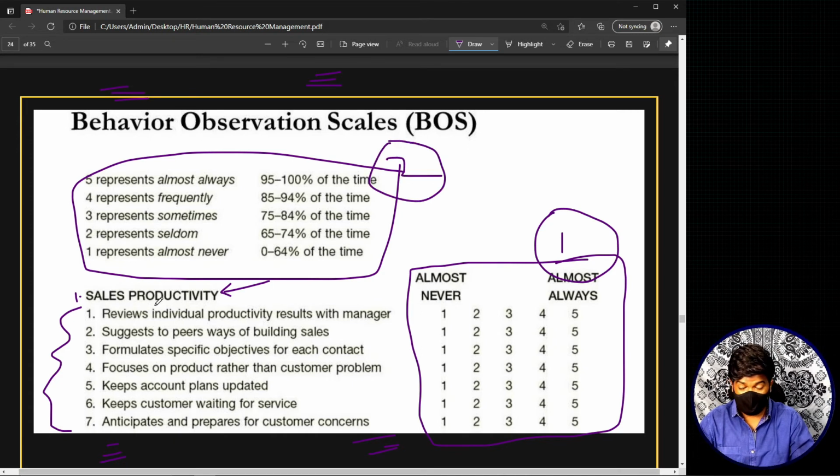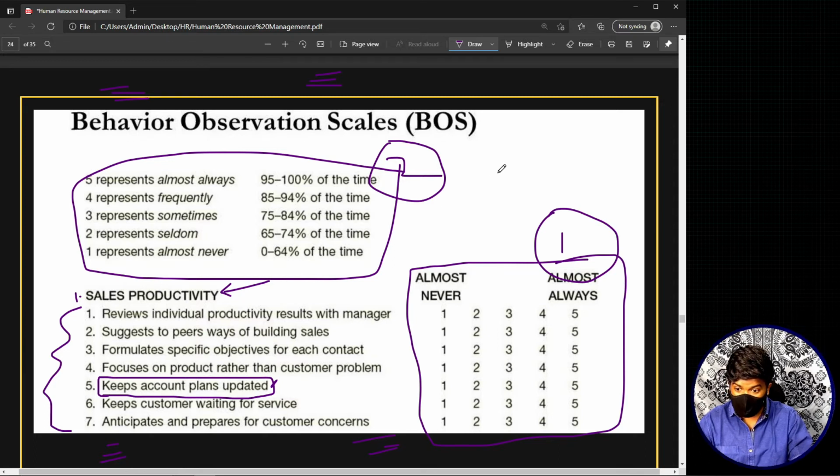Now see, these are the different behaviors that are associated with this behavioral criterion called sales productivity, right? This is just for an example, sales productivity. So let us take this particular behavior, keeps account plans updated. Now